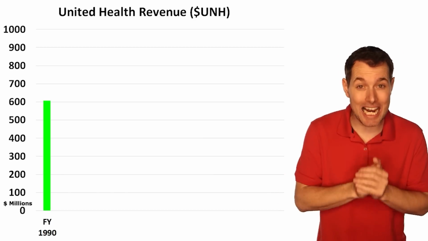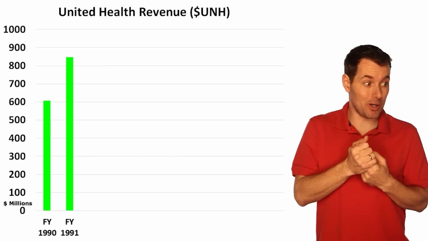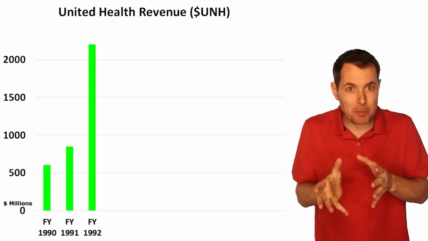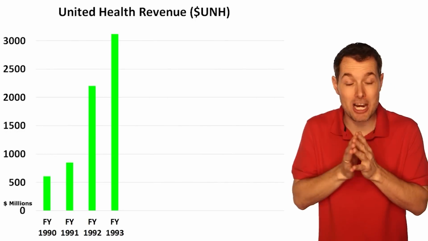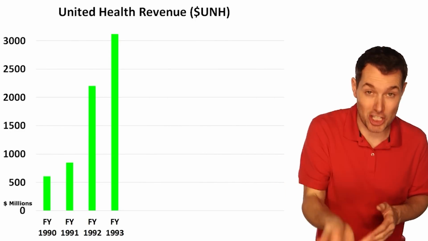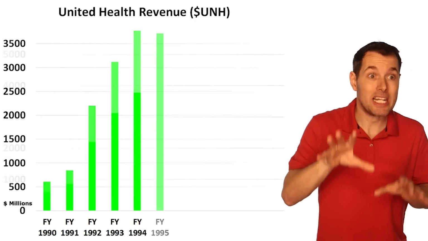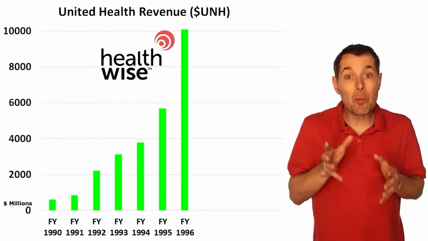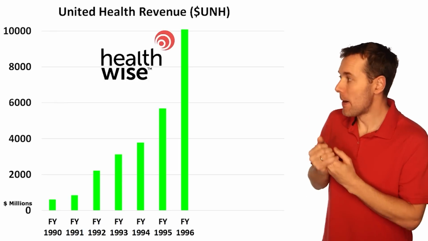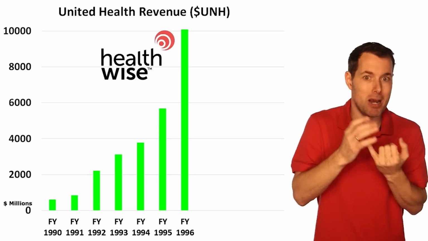So in the early 90s, they started making acquisitions. They picked up an HMO plan in Milwaukee, another one in Maryland, another one in Wisconsin. They picked up one in Rhode Island. They picked up a 50% stake of an HMO plan coming out of North Carolina. They bought the second largest HMO plan in Chicago. So you can see that they really acquired their way into a bunch of different markets. But the real big one came in 1996 when they went ahead and acquired Healthwise. Healthwise, another HMO plan, operated HMOs in Arkansas, Kentucky, Tennessee, Maryland.